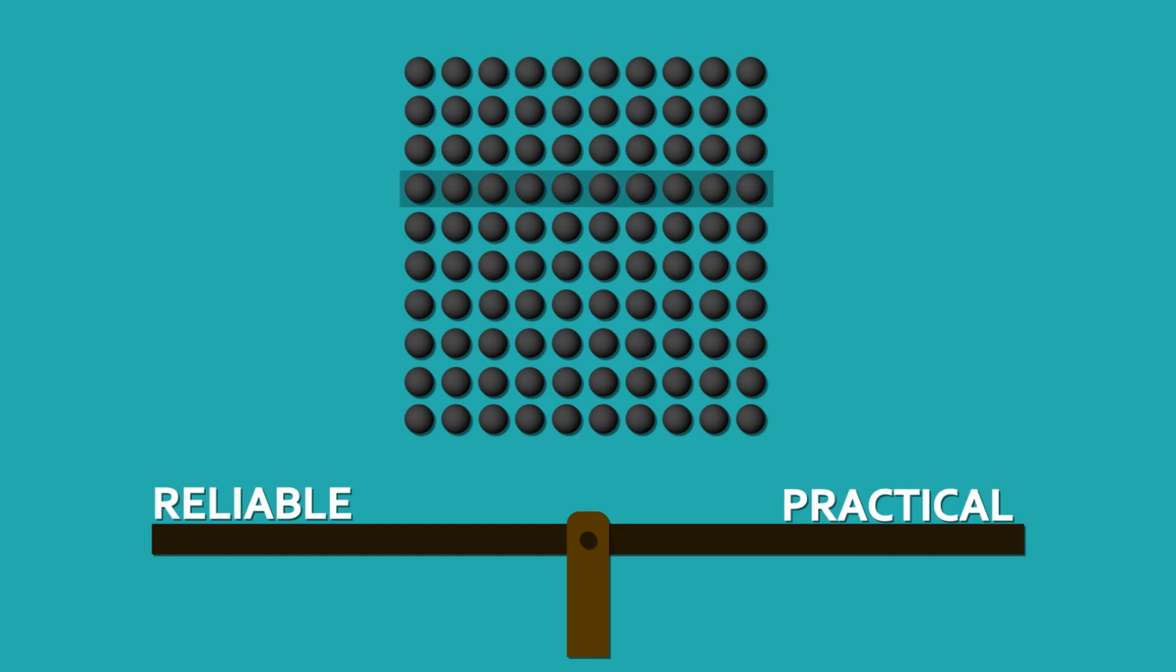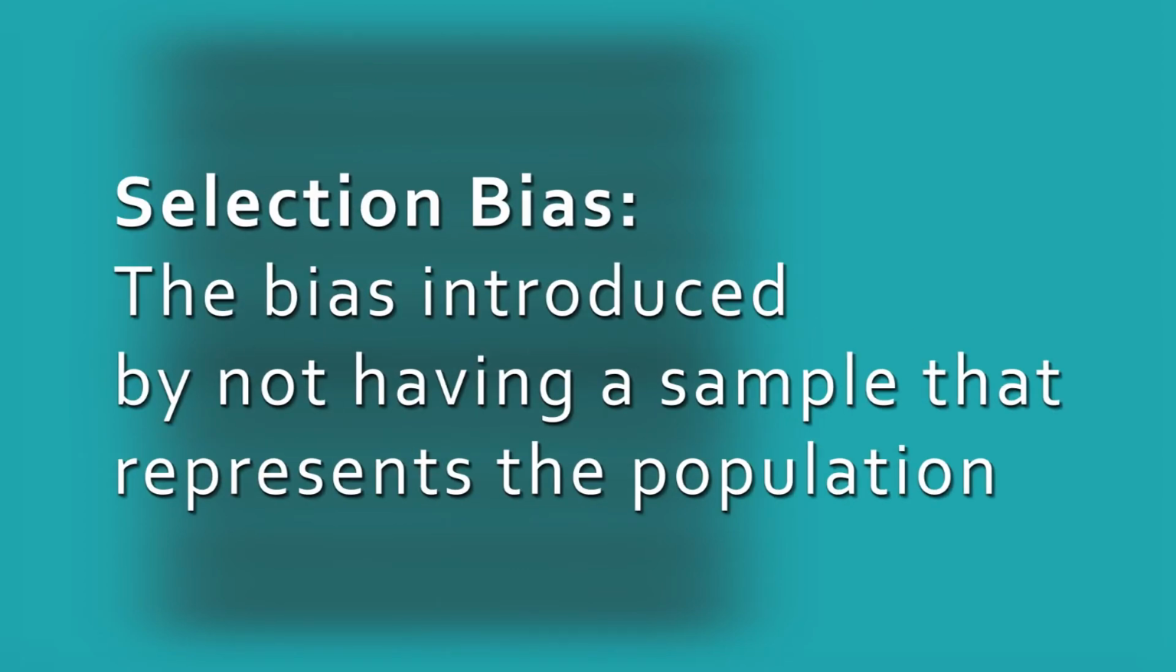Let's now turn to the second question facing the polling company. After they've decided how many people they want to ask, they need to decide what type of people they want to ask. In doing so, they need to be very careful about who is in their sample. If the polling companies are not careful about their sample, then it is likely that their results will be affected by selection bias. Selection bias is the bias that is introduced by not having a sample that represents the population.